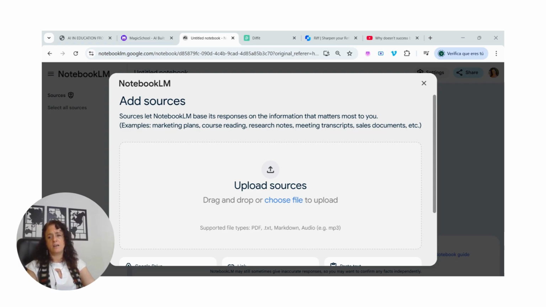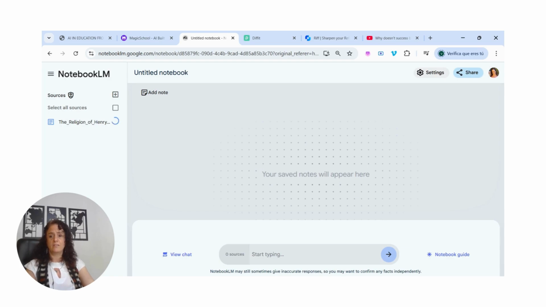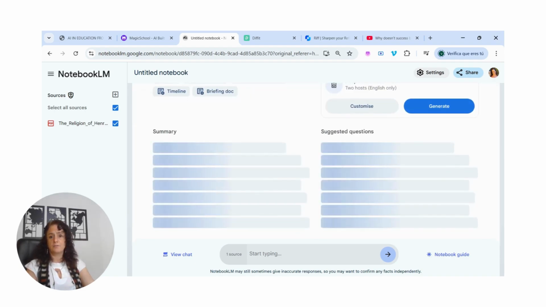Yeah, this is a paper, right? An academic writing about Henry VIII, history in this case, that I need to use in another project, which is web quests. I want to read, or rather to have a summary of this paper on Henry VIII's religion, or the religion of Henry VIII. I will get this summary here very quickly.